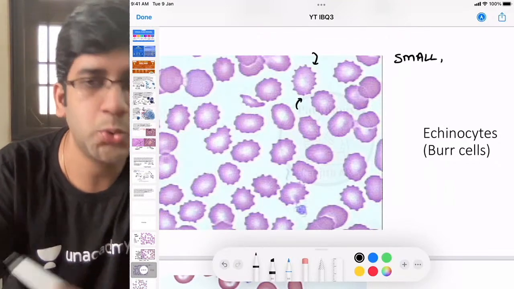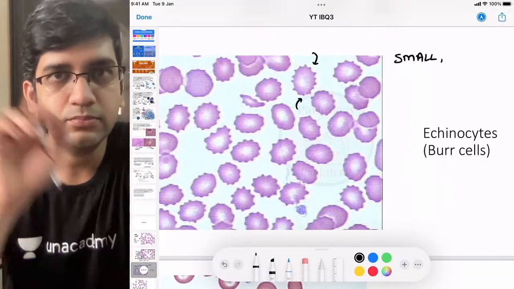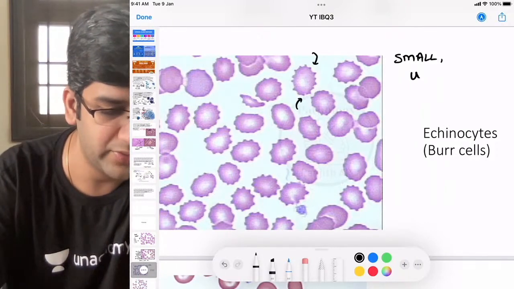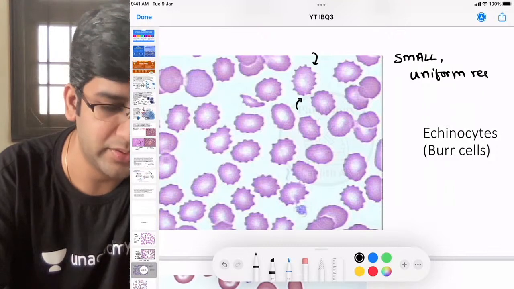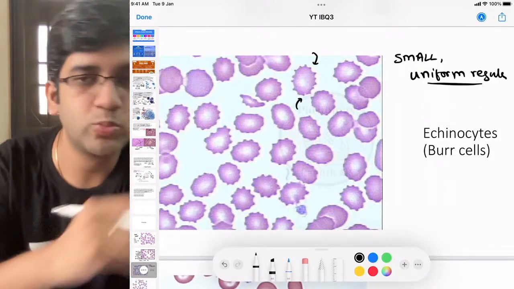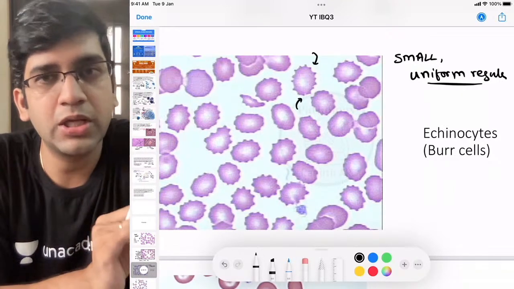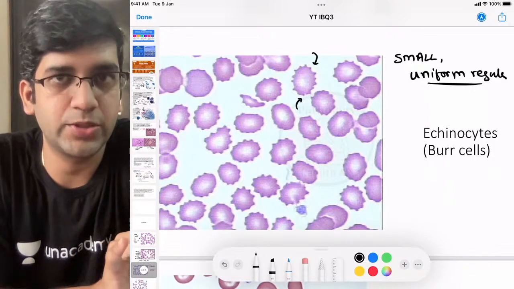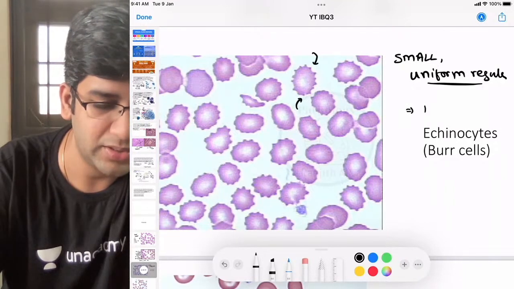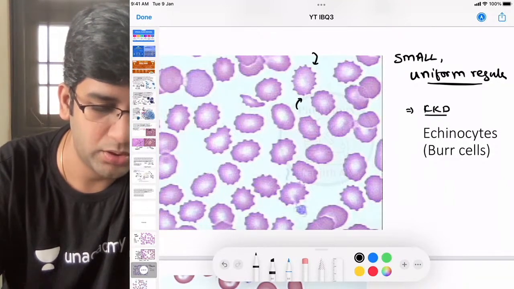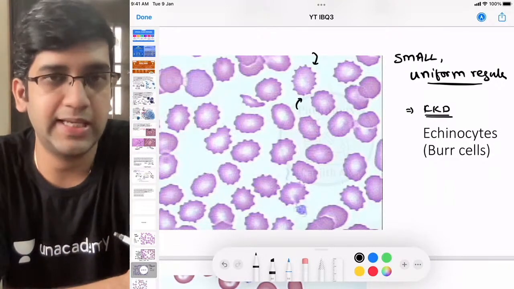Are these projections uniform or not? They are uniform throughout, right? They are regular, they are uniform. I have small, uniform and regular projections. I'm going to call them echinocyte, and the condition where I see echinocyte is CKD. Chronic kidney disease is where we'll see echinocyte, right?